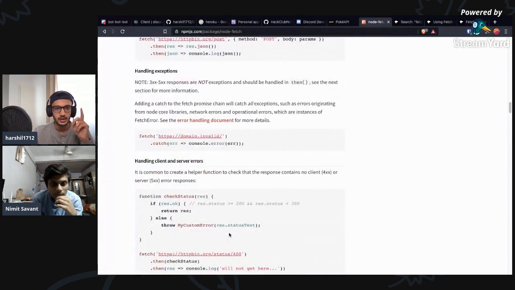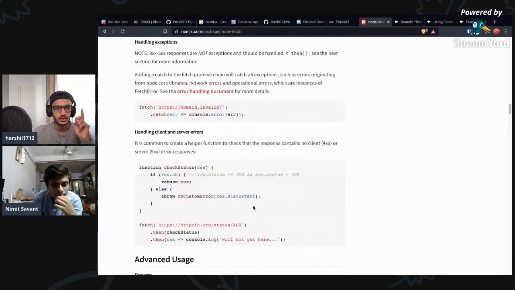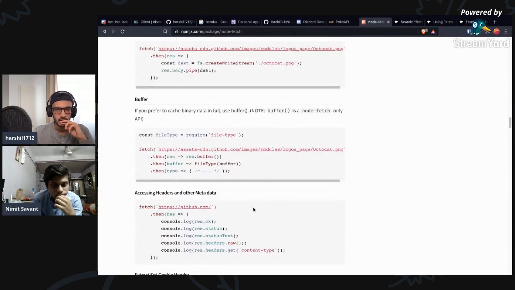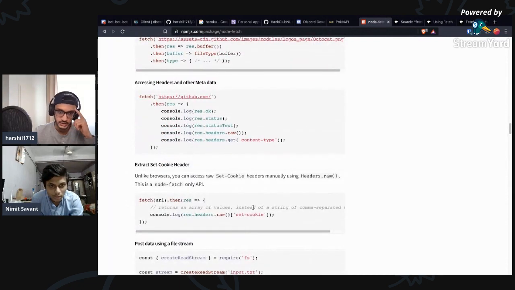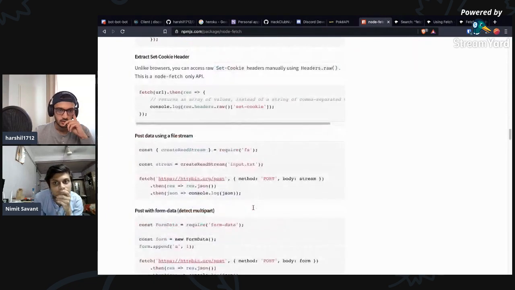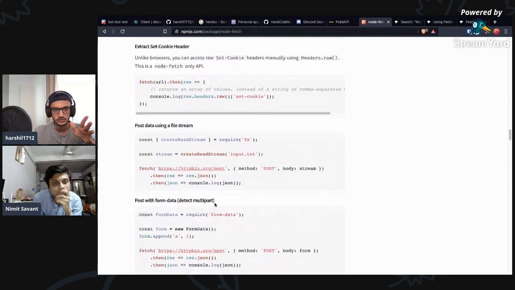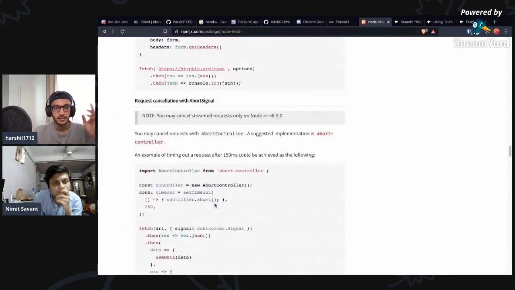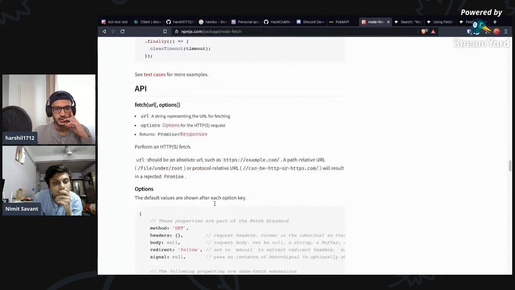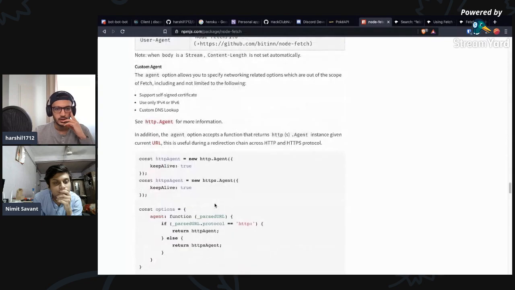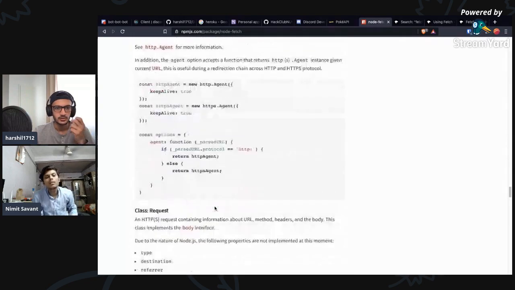I think there needs to be a different way with node fetch, async and await, because if you see they have .then and then JSON and then they are console logging the JSON. But I might be wrong. I haven't used async await a lot, so I have very limited knowledge for that.